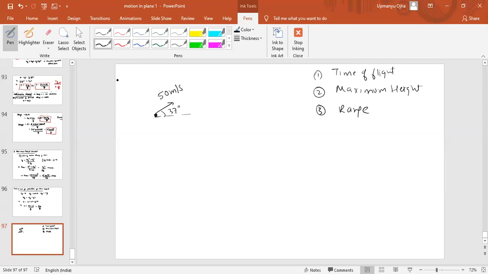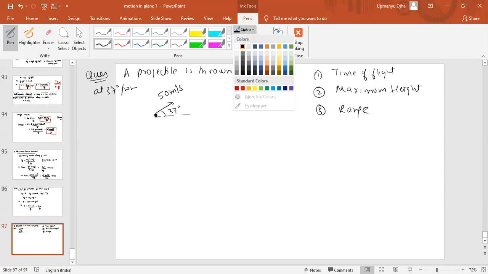So our projectile is thrown with 50 meter per second at 37 degree from the ground. 6 seconds is time of the flight.